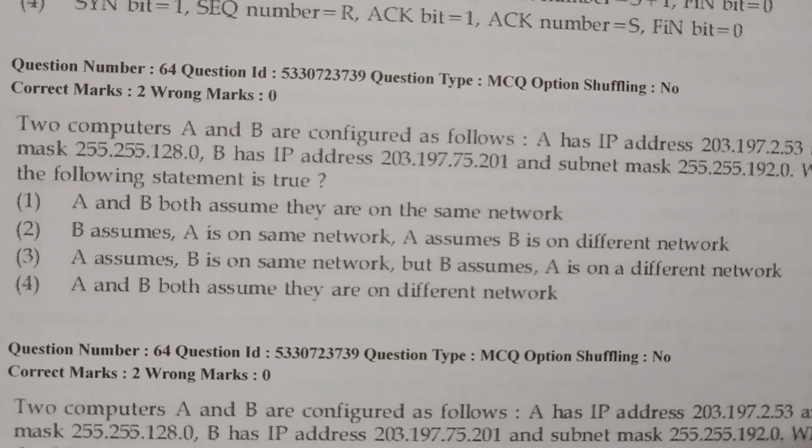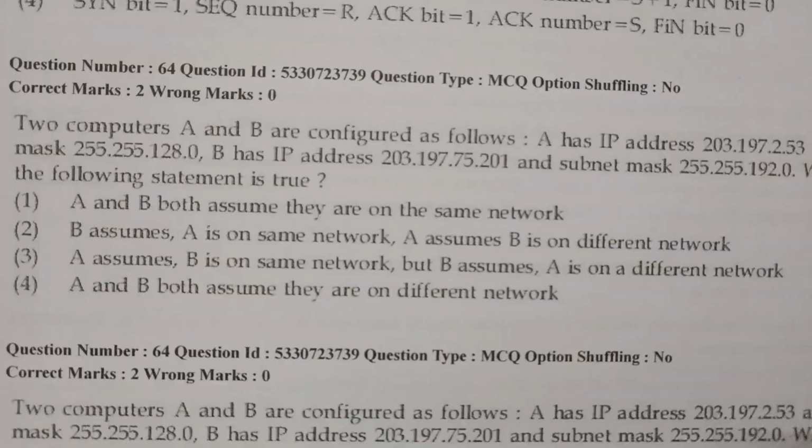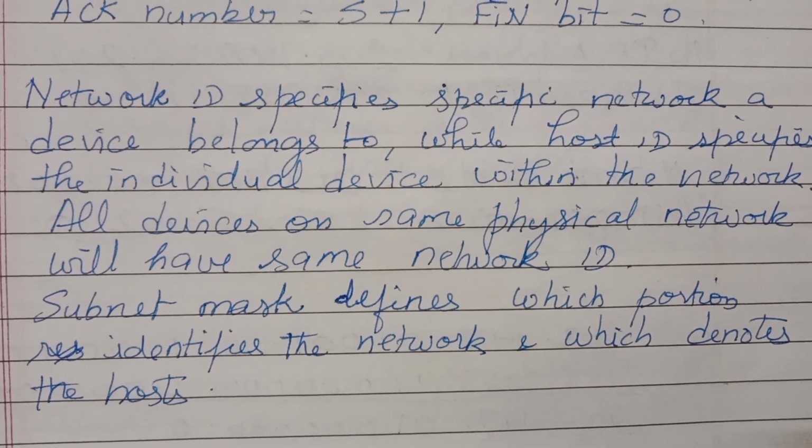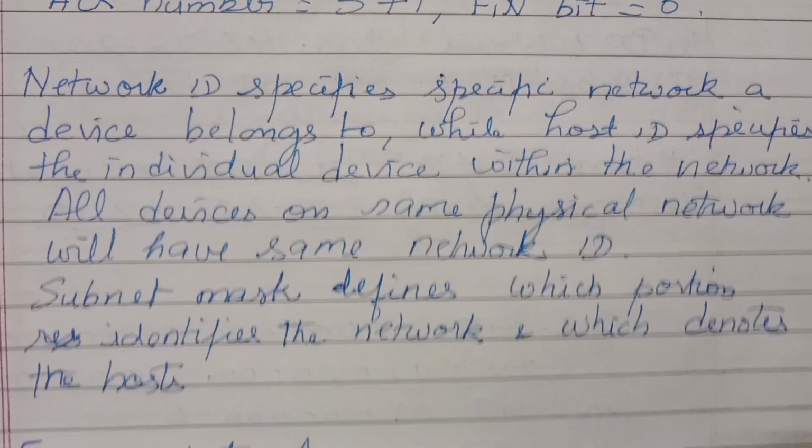Two computers A and B are configured as follows. A has an IP address and a subnet mask, and B has an IP address and a subnet mask. Which of the following statements is true? Let us see how to solve this problem. Here the network ID specifies the specific network in which a device is, and the host ID specifies the individual device within the network.